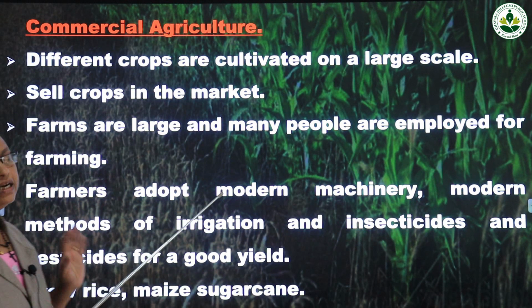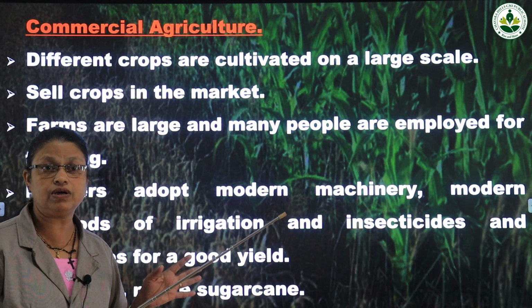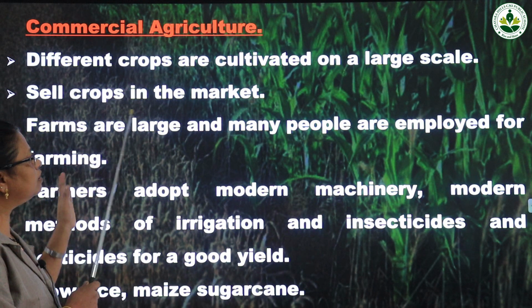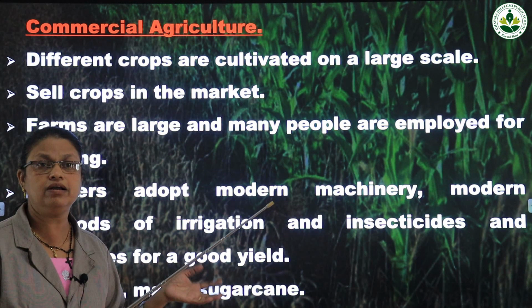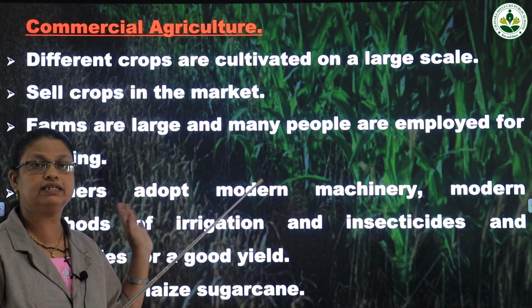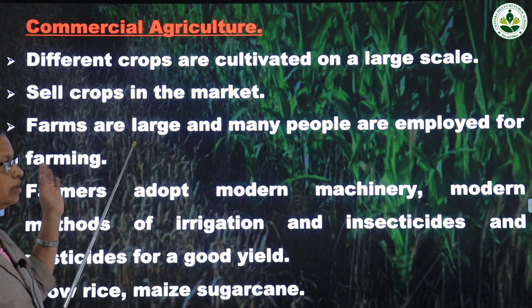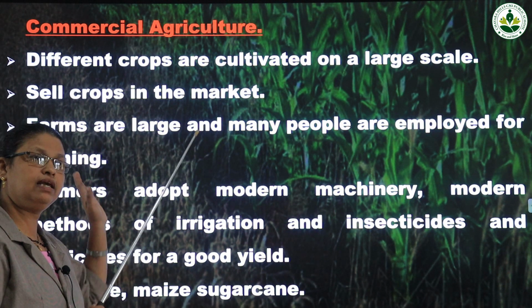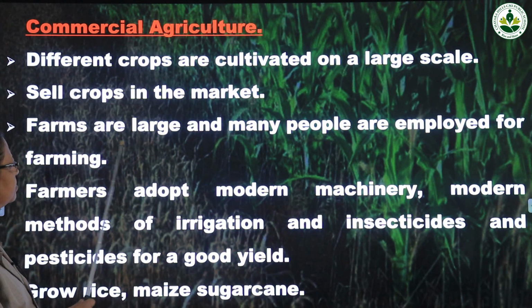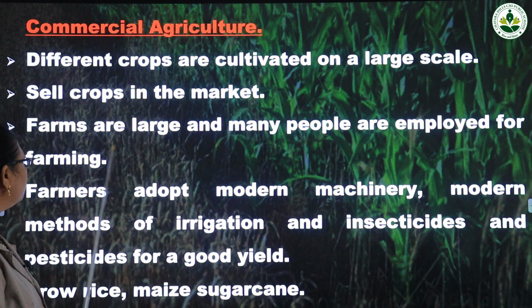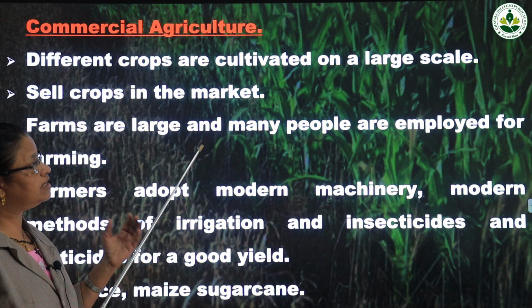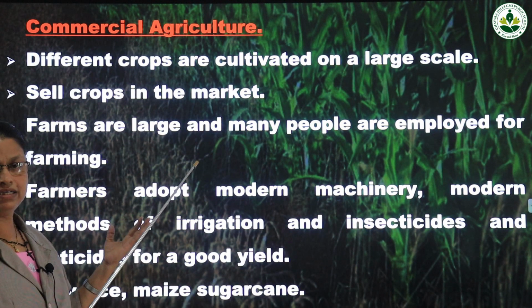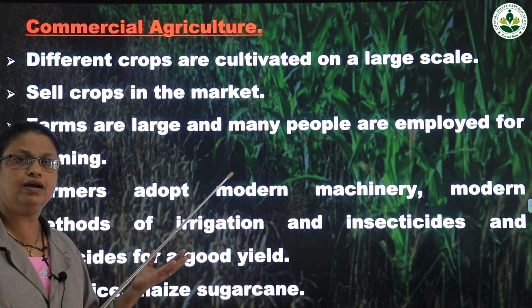In commercial agriculture, farmers cultivate different types of crops in large amounts, and they sell the crops in the market and they get money. So for getting money, they sell the crops, and all the cultivated crops are not used by the family. They are selling the crops in the market. Farms are large and many people are employed for farming. The cultivation is on a large scale, so the farms are large, and because of that many people are employed for cultivation.